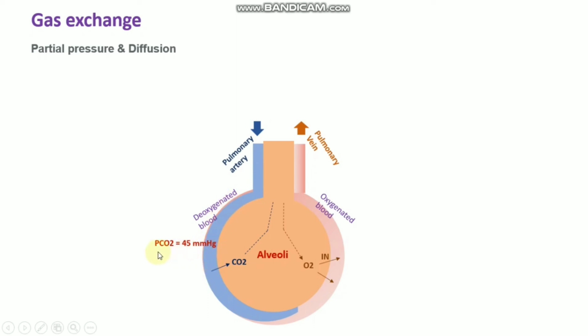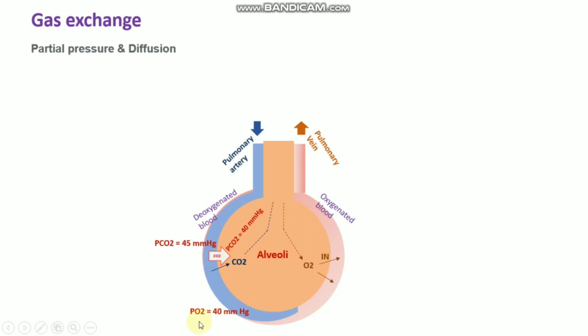Here the partial pressure of the carbon dioxide is 45 mmHg, whereas in the alveoli the partial pressure of the carbon dioxide is 40 mmHg. So as you see here, the diffusion occurs from the higher concentration to the lower concentration. So easily the carbon dioxide flows through the capillary wall and goes to the alveoli,